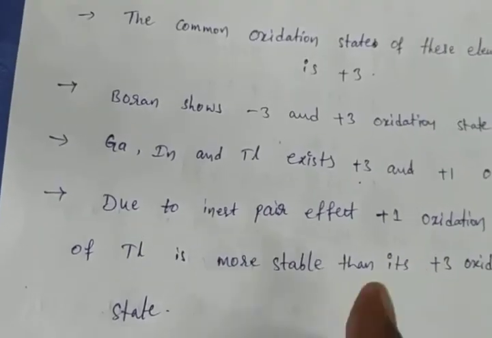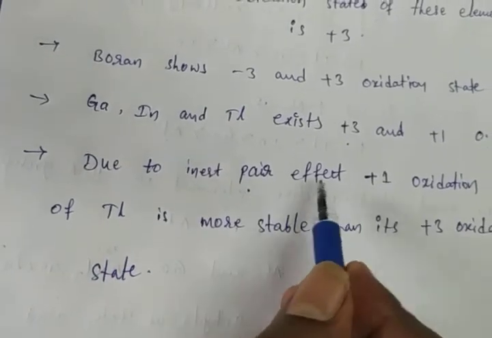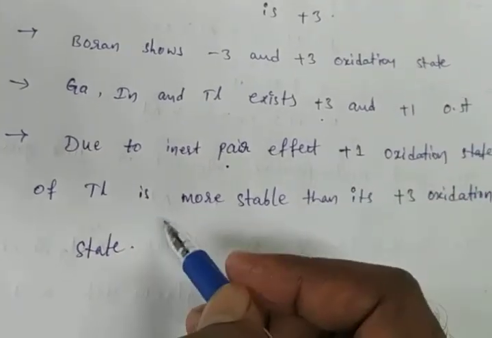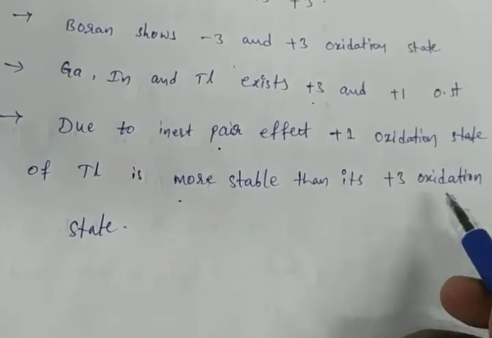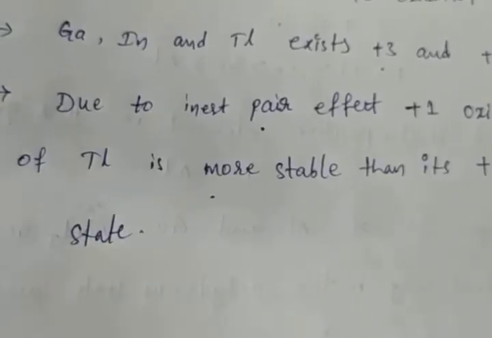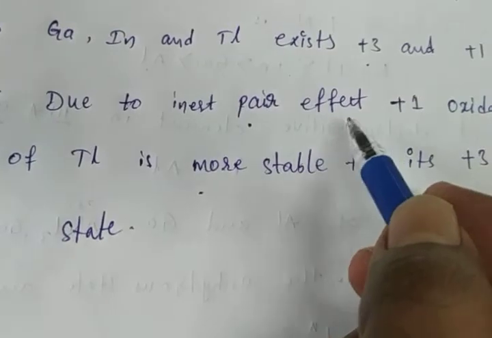Okay, see this point. Due to inert pair effect, the +1 oxidation state of thallium is more stable than its +3 oxidation state. Okay, inert pair effect we also discussed last year.